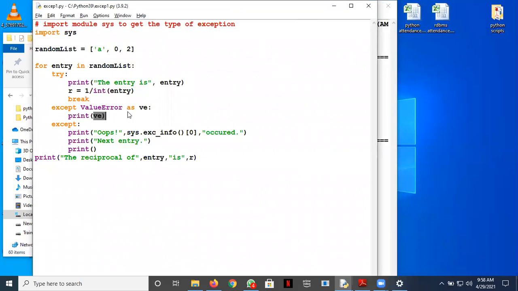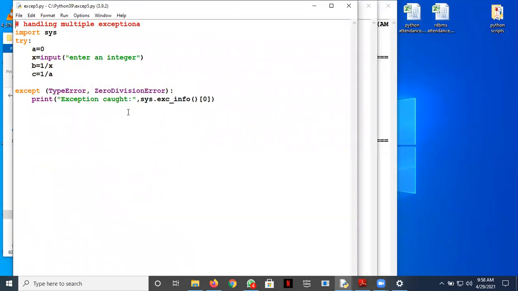Let's take this X5. Look at this code now. This is regarding handling multiple exceptions. So now here, instead of one exception, I've written two. Except, I've written TypeError and ZeroDivisionError. Can you see? So whichever error is caught, it would be handled. So can somebody tell me what is the output of this? Would there be some error? Raise your hands to answer this question.